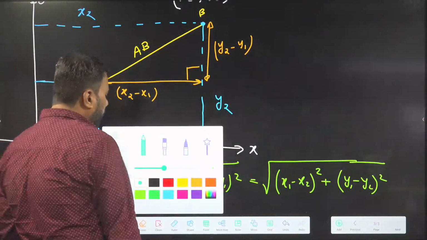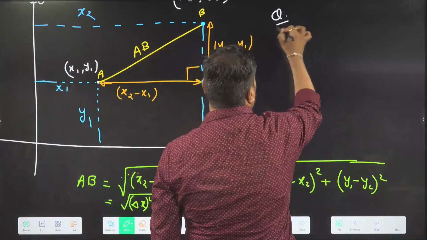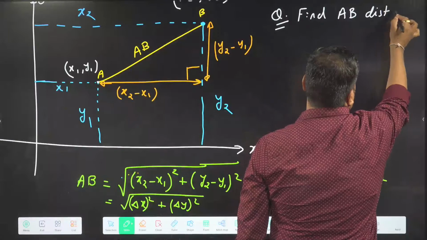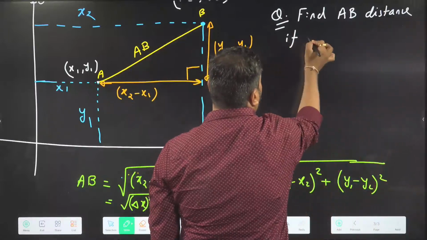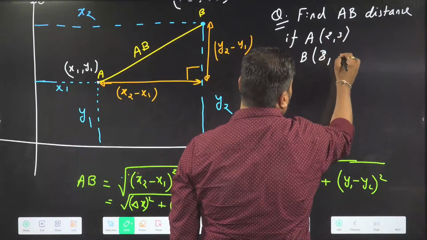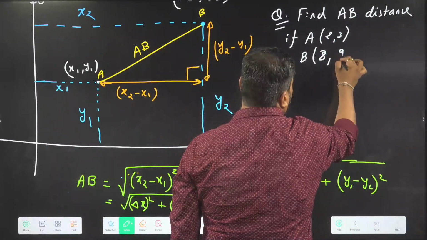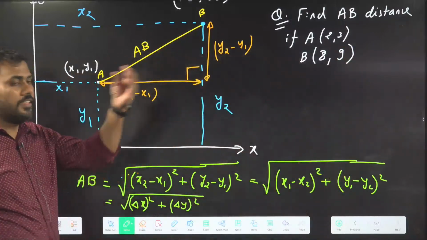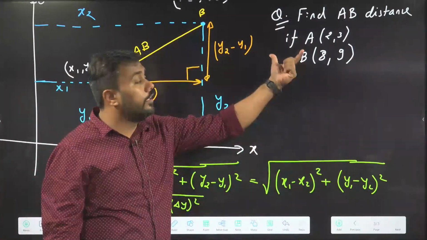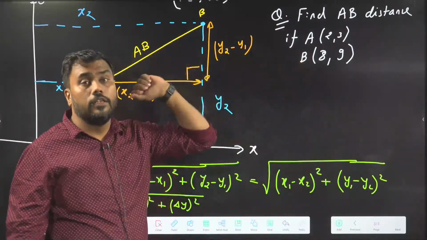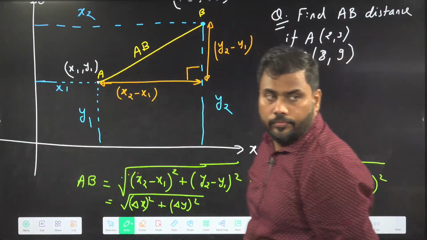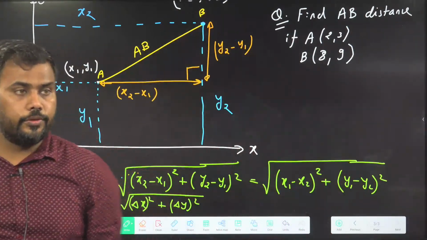We will solve some questions based on this concept. Find AB distance if A is 2, 3 and B is 8, 9. Find the distance between these 2 points. Now try to apply the formula which we have learned. The distance between points is asked here. What is the distance between AB? Do it fast. Yes, Likhat Raj.